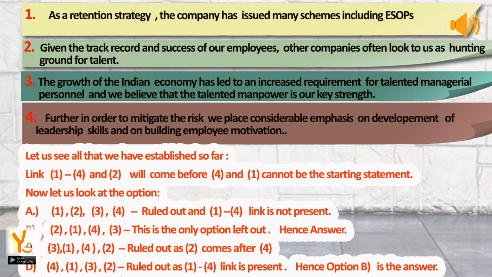B, 2, 1, 4, 3, this is the only option left. C, 3, 1, 4, 2, ruled out as 2 comes after 4. D, 4, 1, 3, 2, ruled out as the 1, 4 link is not present. Hence option B is the answer.